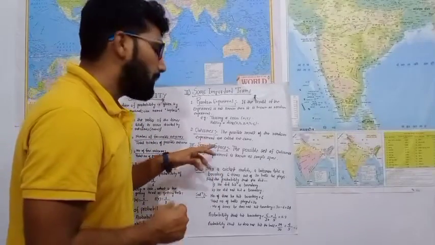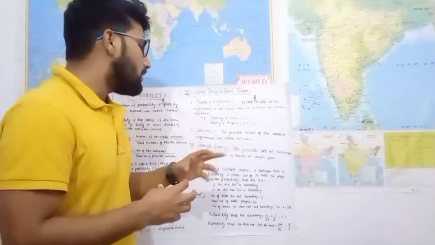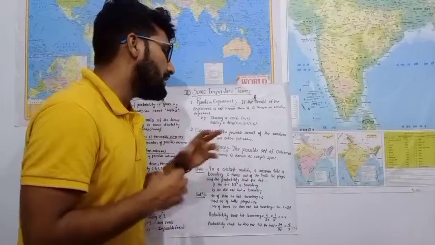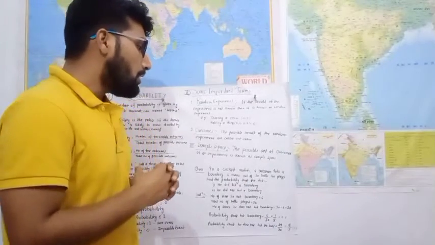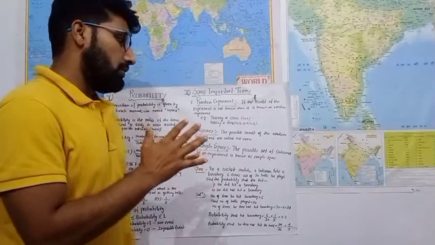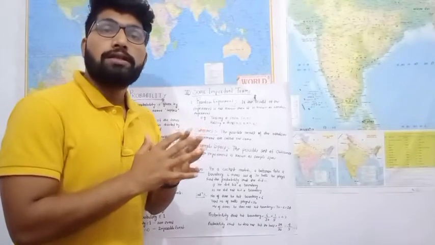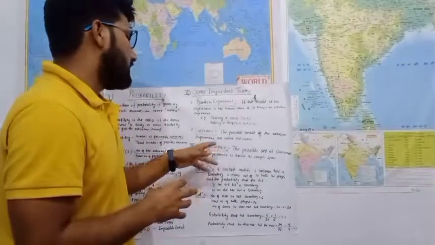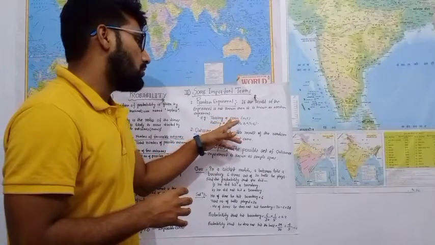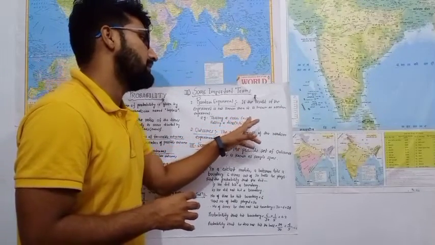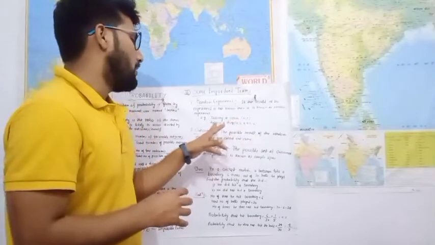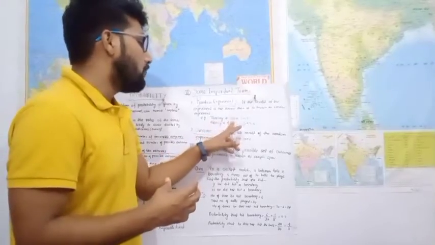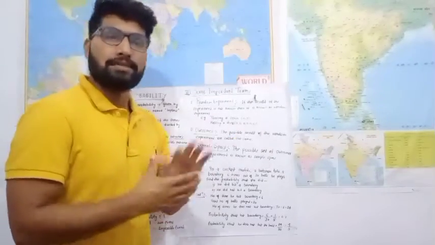Third is the sample space. The set of all possible outcomes of an experiment is known as the sample space. The sample space of tossing a coin is head and tail. The sample space while we roll a dice is 1, 2, 3, 4, 5 and 6.